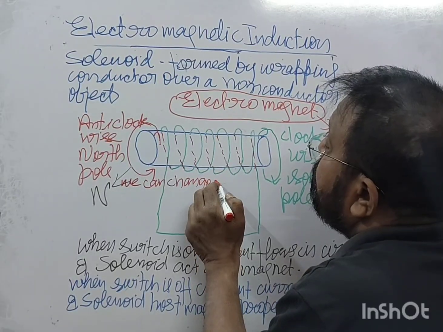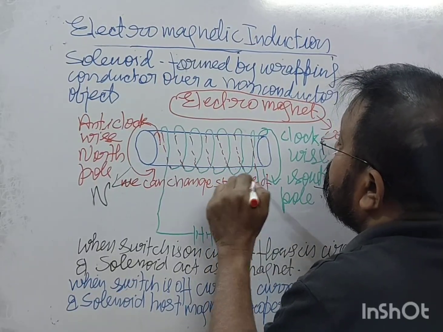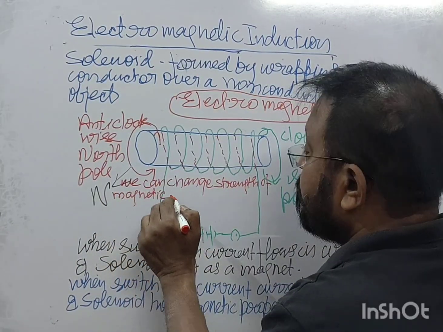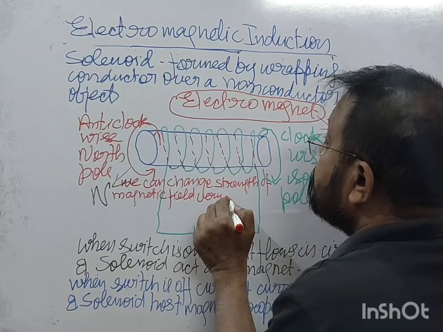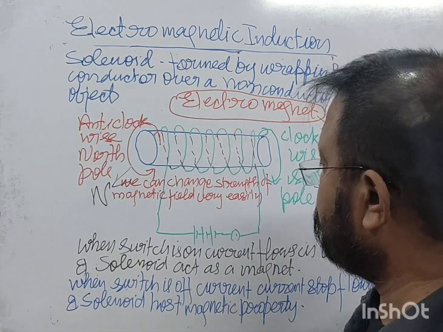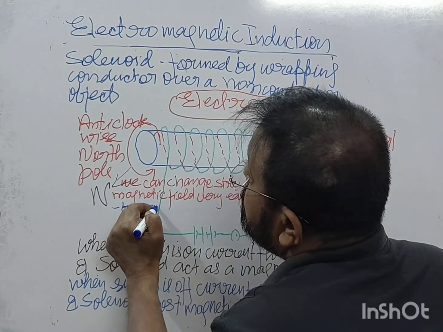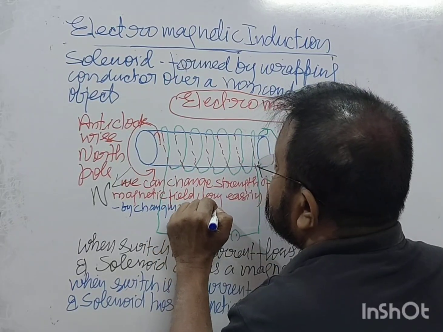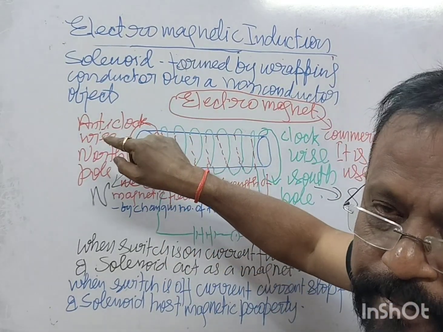How? By changing the number of turns. मतलब if your number of turns increase, magnetic field will increase.